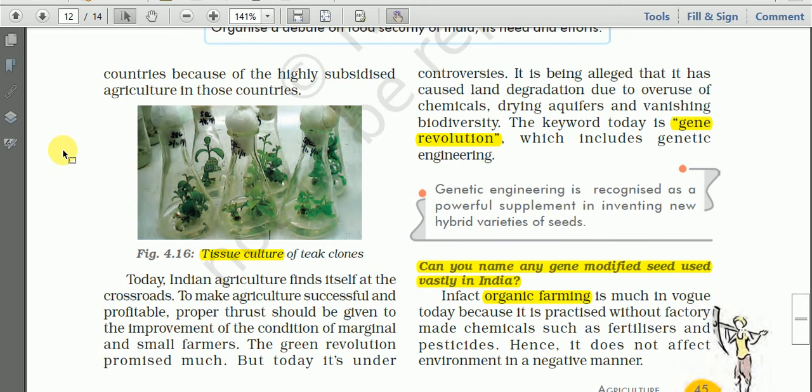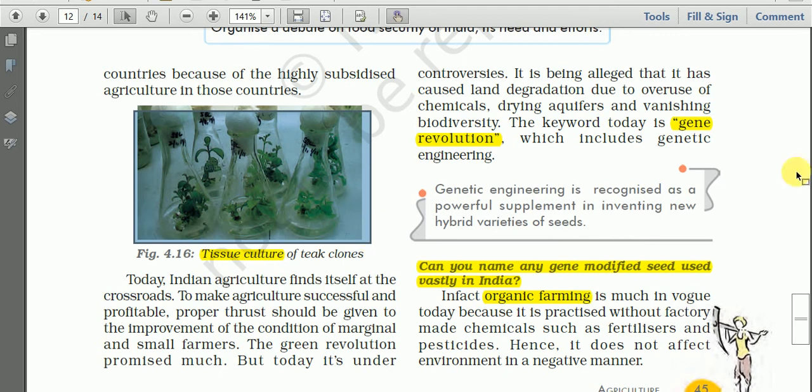So this is what we call tissue culture, and it is very beneficial to agriculture, as it gives disease resistant and pest resistant plants.